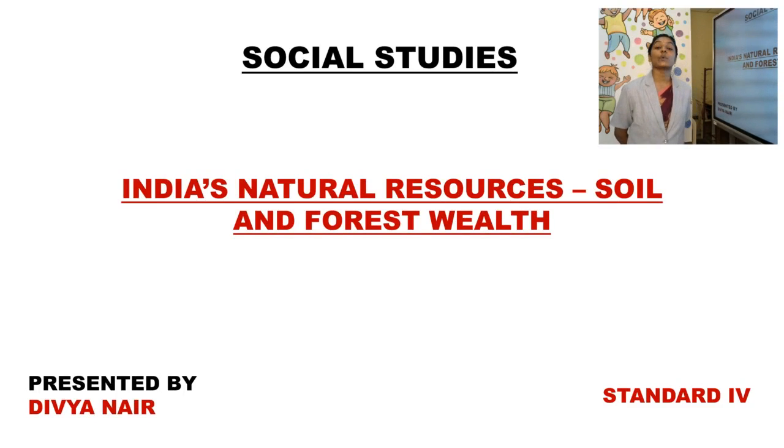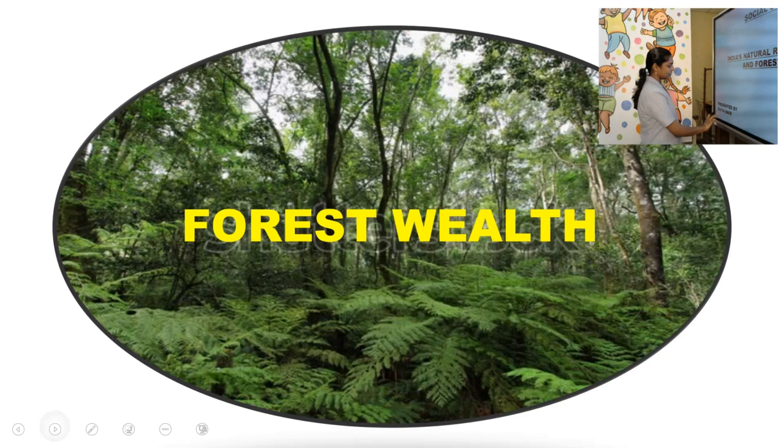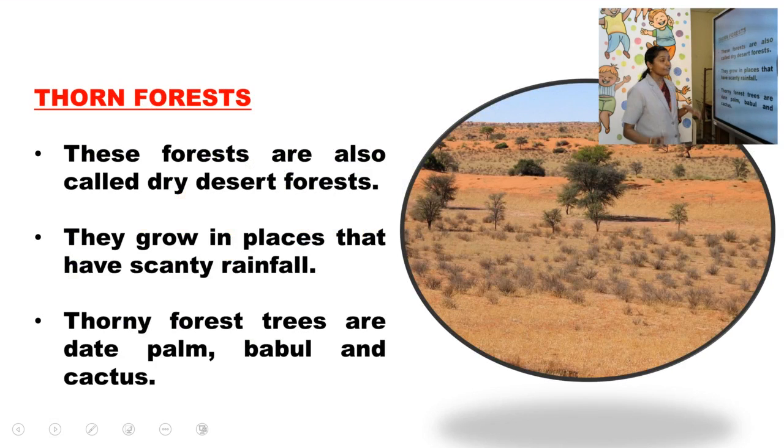I am Divya and we are going to continue with the chapter India's Natural Resources, Soil and Forest Wealth. In the last class we started the forest wealth, so we are going to continue with that. There are 5 types of forest: the evergreen forest, deciduous forest and the coniferous forest have been covered. Today we will be going through the thorn forest and tidal forest.